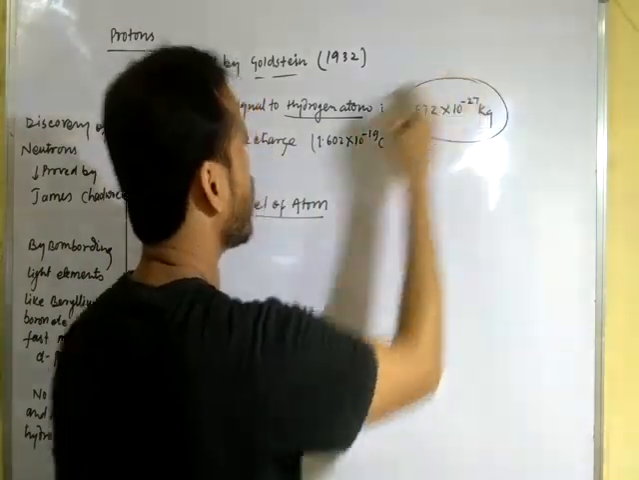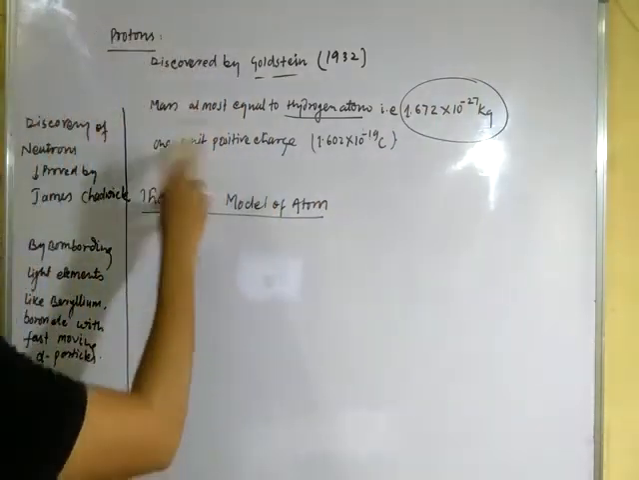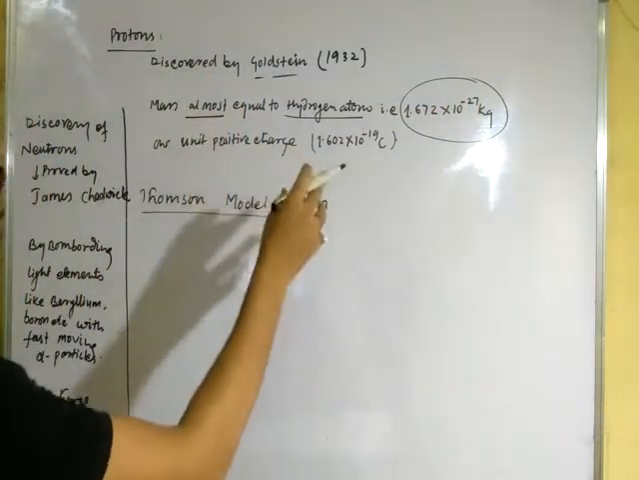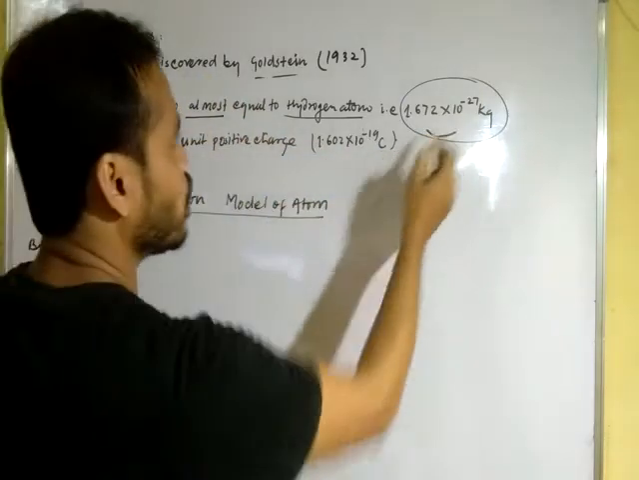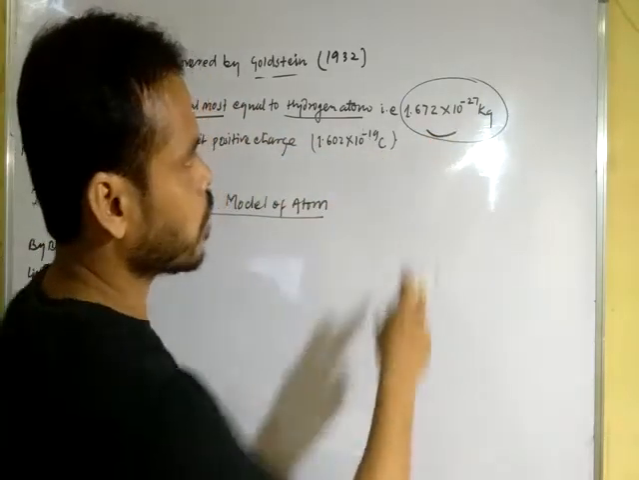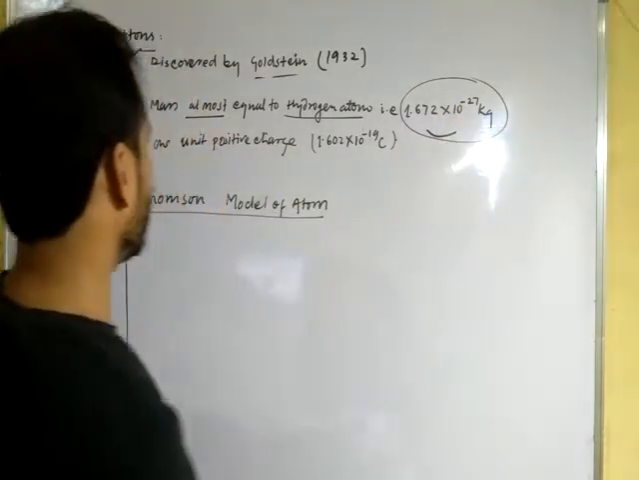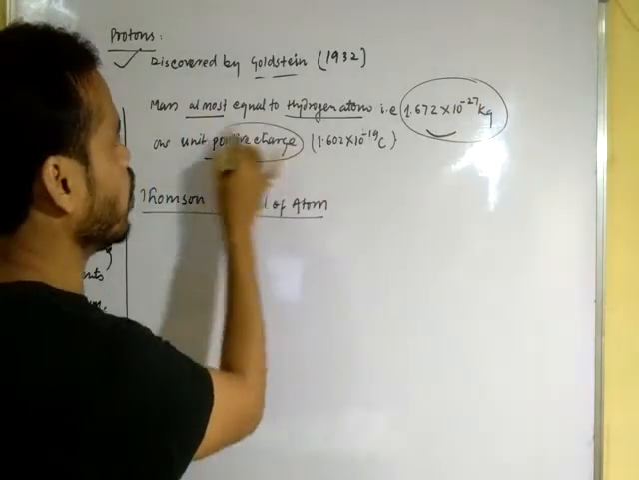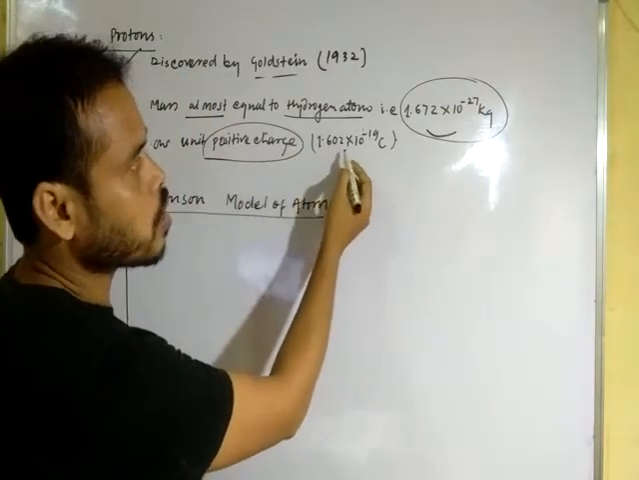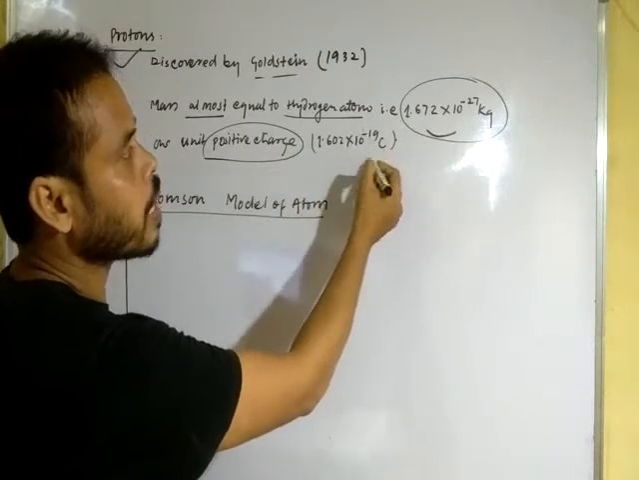This is the mass of hydrogen, and the mass of proton is 1.672 into 10 to the power minus 27 kilogram. Protons have one unit positive charge, and the value of positive charge is 1.602 into 10 to the power minus 19